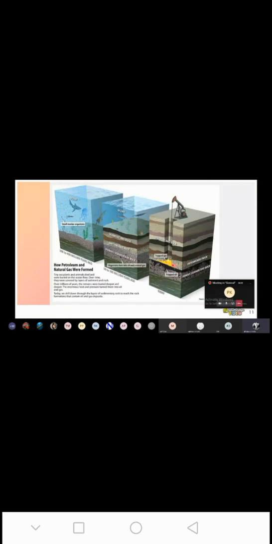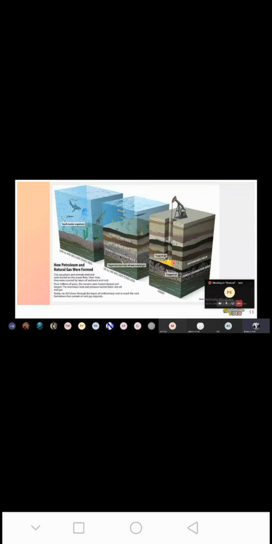This is how oil and natural gases are formed. Except hydroelectric power, these resources are in limited quantity. The oil and gases have been formed after a lot of time, because the sedimentation of the layers and the preservation of marine organisms takes millions of years. Once they get exhausted, we cannot get them back.